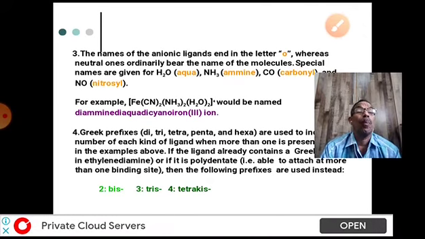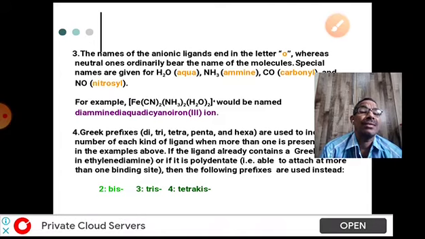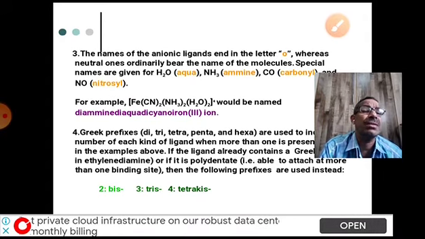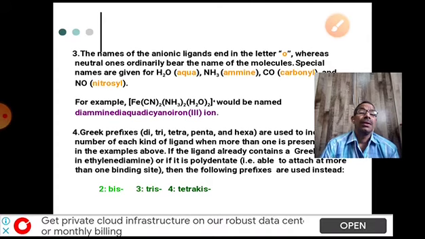Generally, positive ligands take IUM as a suffix, negative ligands take O as a suffix. For neutral ligands, there is no specific suffix. They have special names like aqua, ammine, carbonyl, etc. This is the third rule.